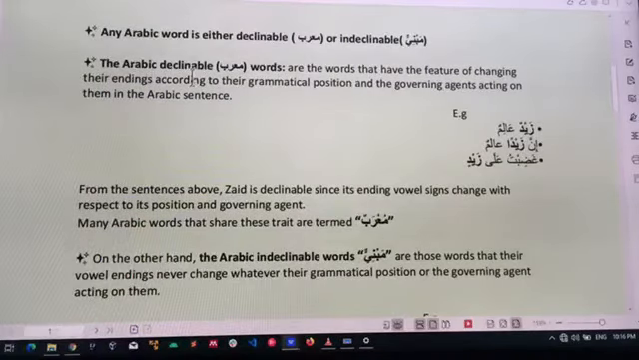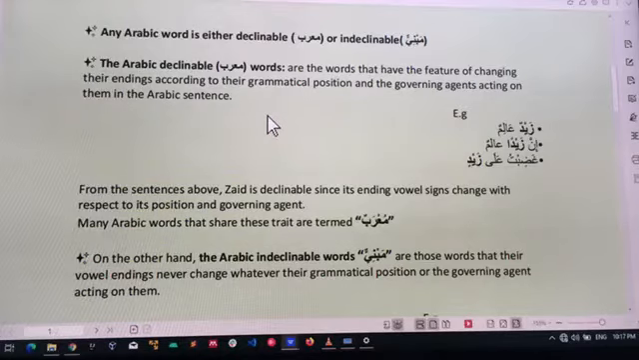What do we mean when they say a word is declinable in Arabic, or it is mu'rab? You can see that it is written there. They are the words that have the feature of changing their endings according to their grammatical position and the governing agents acting on them in an Arabic sentence. What are we trying to say?